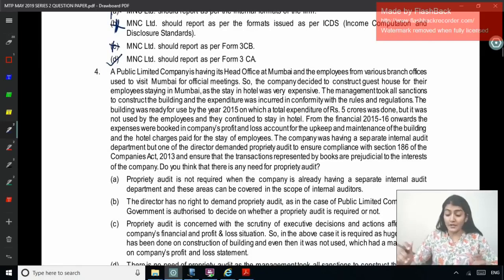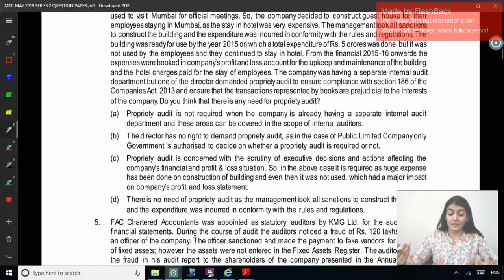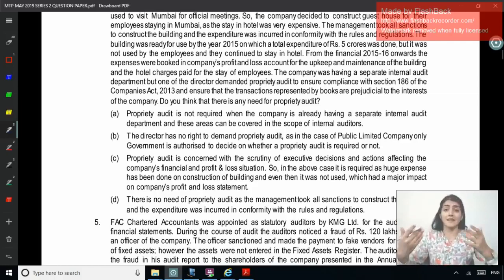From the financial year 15-16 onwards, the expenses were booked in the company's profit and loss account for the upkeep and maintenance of the building and the hotel charges paid for the stay of the employees. The company was having a separate internal audit department, but one of the directors demanded propriety audit to ensure compliance with Section 186 of the Companies Act and ensure that the transactions represented by books are not prejudicial to the interest of the company. Do you think that there is any need for propriety audit? Right, so 5 crore expenditure incurred for the guest house and still the employees are staying in the hotel.